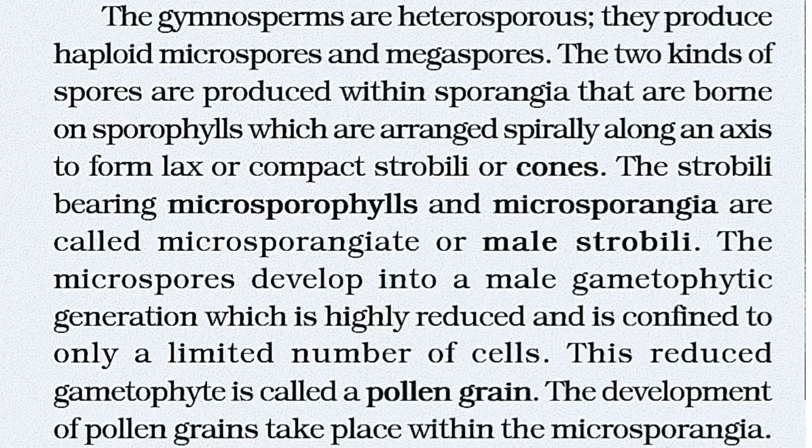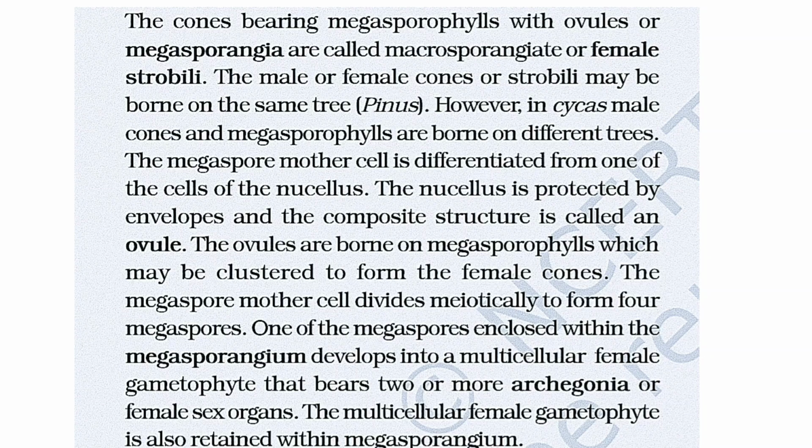The microspores develop into a male gametophytic generation which is highly reduced and is confined to only a limited number of cells. This reduced gametophyte is called a pollen grain. The development of pollen grains takes place within the microsporangia. The cones bearing megasporophylls with the ovules or megasporangia are called macrosporangiate or female strobili. The male or female cones or strobili may be borne on the same tree, as in the case of Pinus. However, in Cycas, male cones and megasporophylls are borne on different trees.